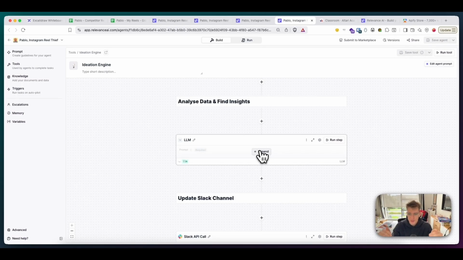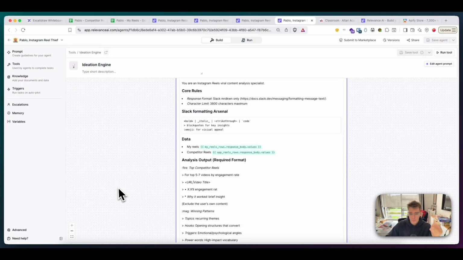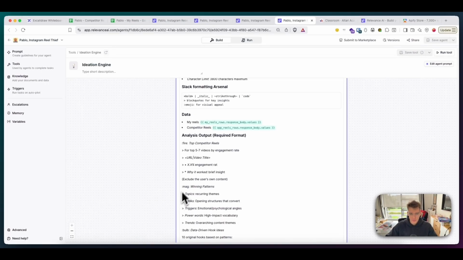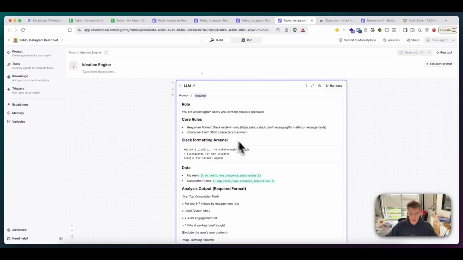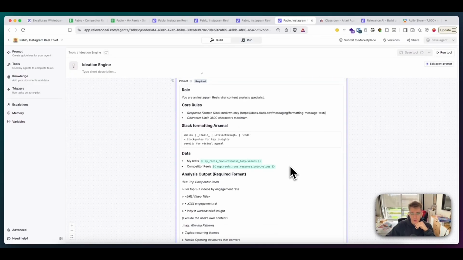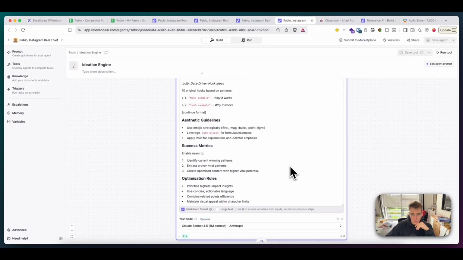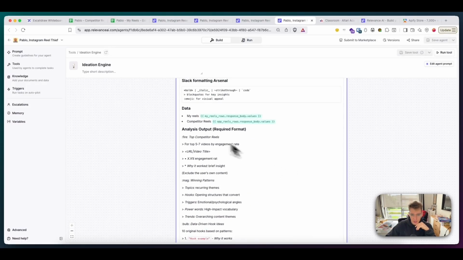We're going to put all of that data through Claude Sonnet 4.5. And we have to format the data to match the Slack requirements, right? Feel free to copy this entire prompt because this is probably the most important part. And in here, we just define how we want the data. And also, we define where to get the data from, like my Reels, compare the Reels.